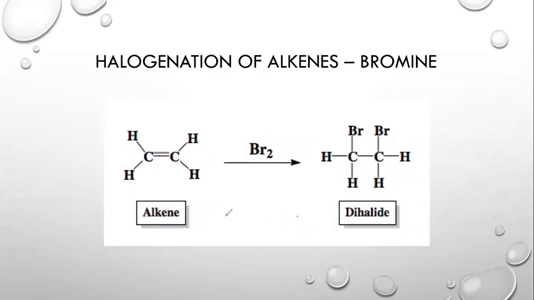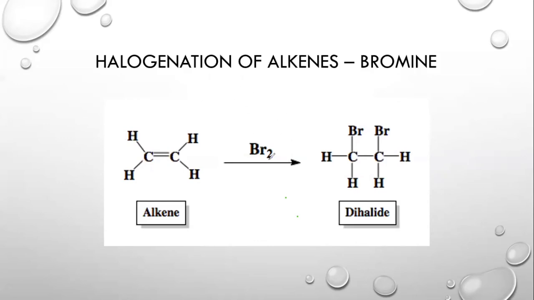We are taking the reaction of bromine with an alkene. The alkene that we have is again ethene, which is the first member because of the two carbon atoms, and we are going to react it with bromine. Now you need to recall that in the video of alkanes, we studied that when halogens are added to alkanes, that reaction is known as a substitution reaction, whereas in this we are saying it is an addition reaction or a halogenation reaction.